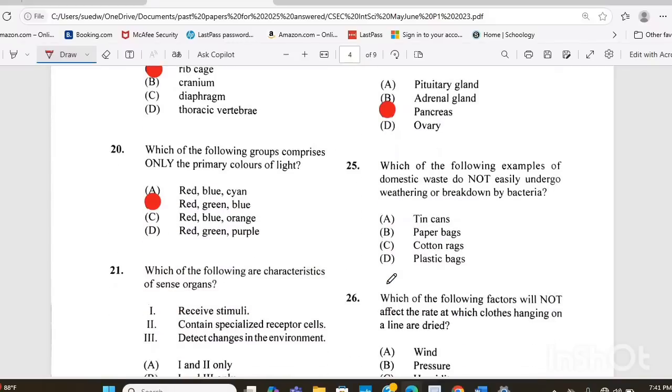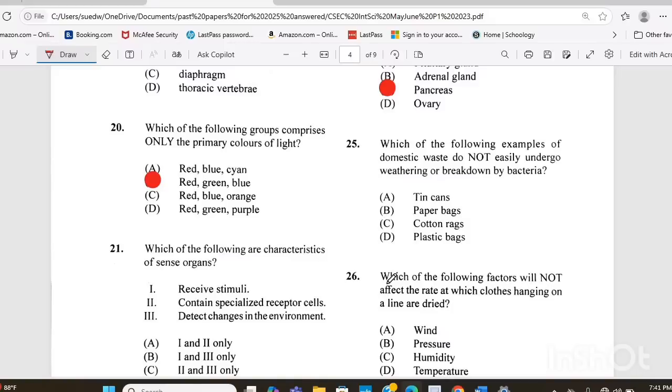Question 25. Which of the following examples of domestic waste do not undergo weathering or break down by bacteria? Is it A, tin cans, B, paper bags, C, cotton rags, or D, plastic bags? The answer there is D, plastic bags.